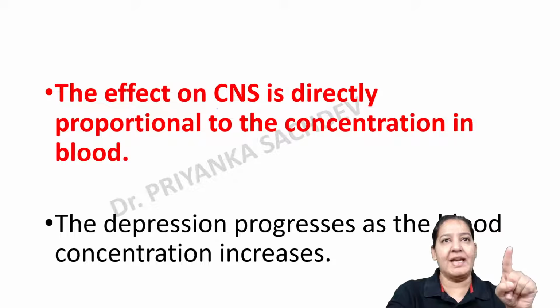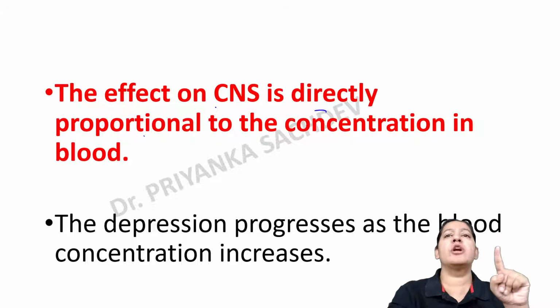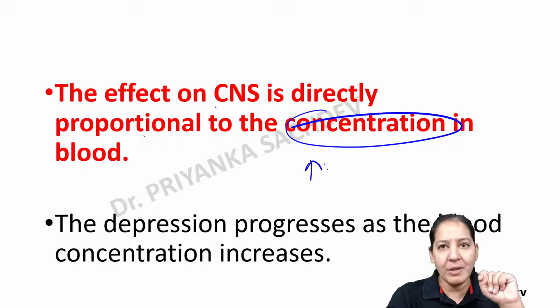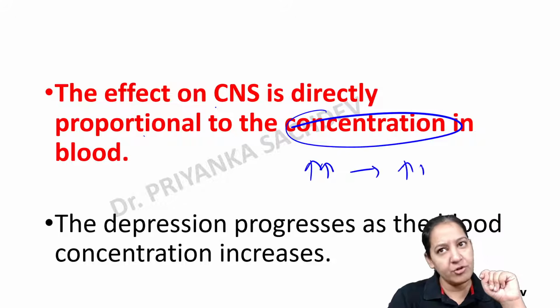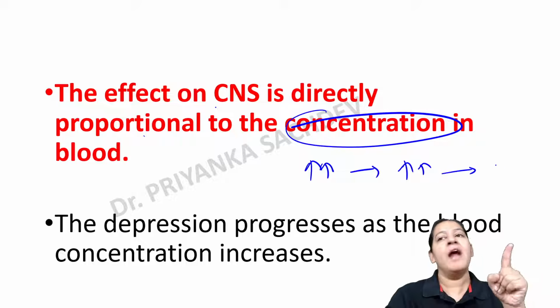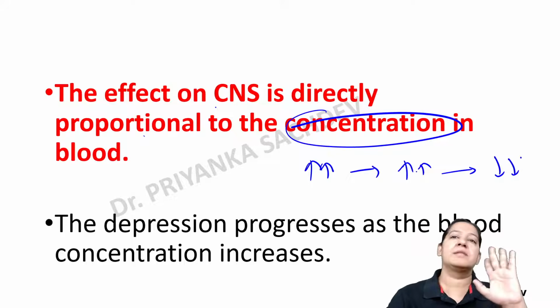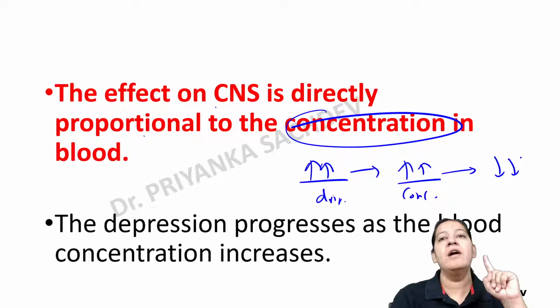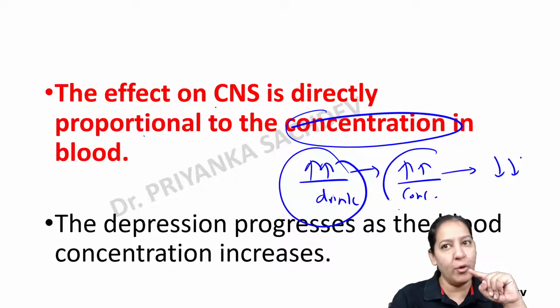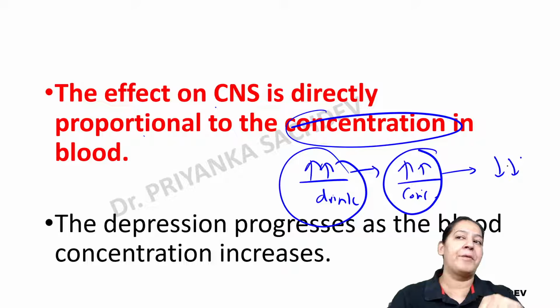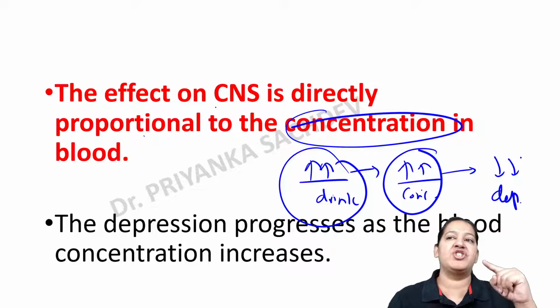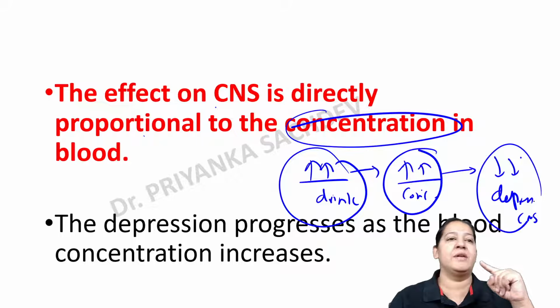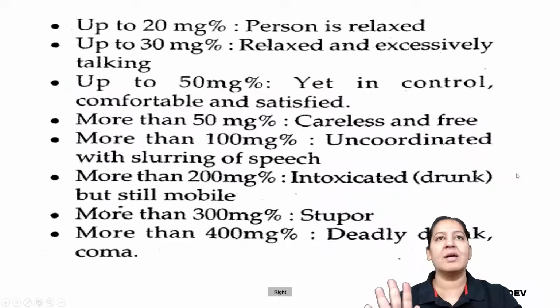The effect on CNS is directly proportional to the concentration in the blood. The more the person drinks, the more the concentration in the blood, and the more will be the depression of the CNS. So the more concentration in the blood, the more he drinks, the more it is going in blood, and more it is going in brain. So more it is causing depression of the CNS. It depends on the concentration in the blood.